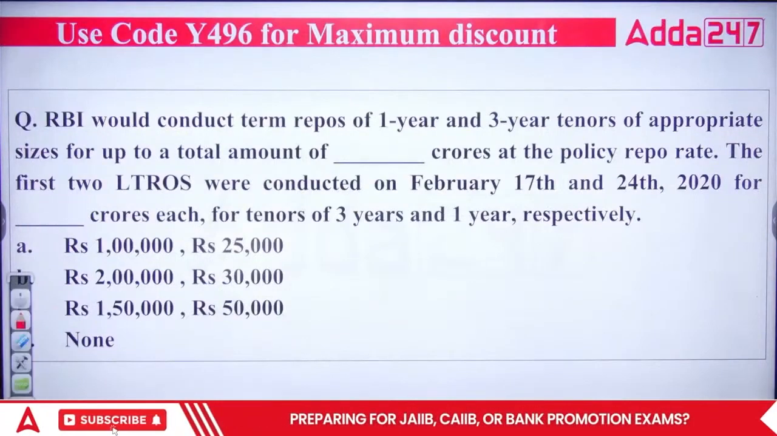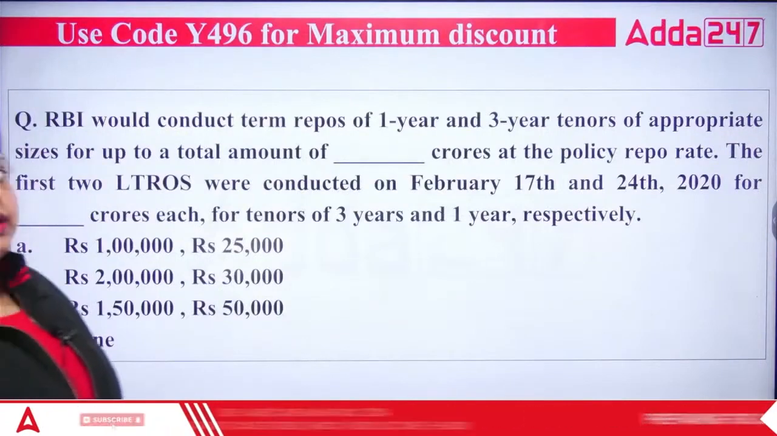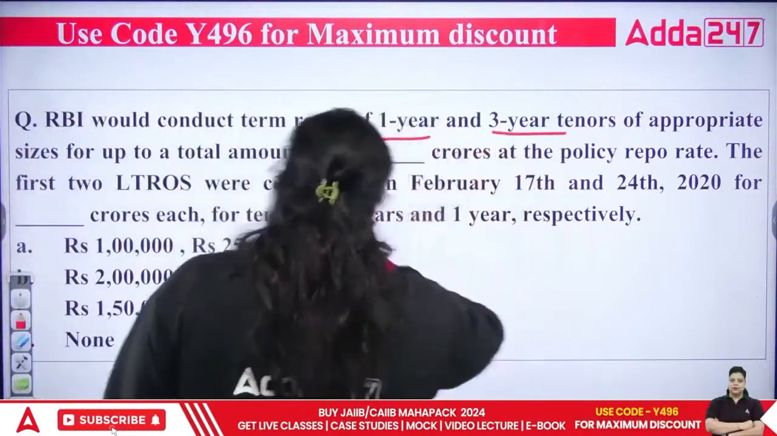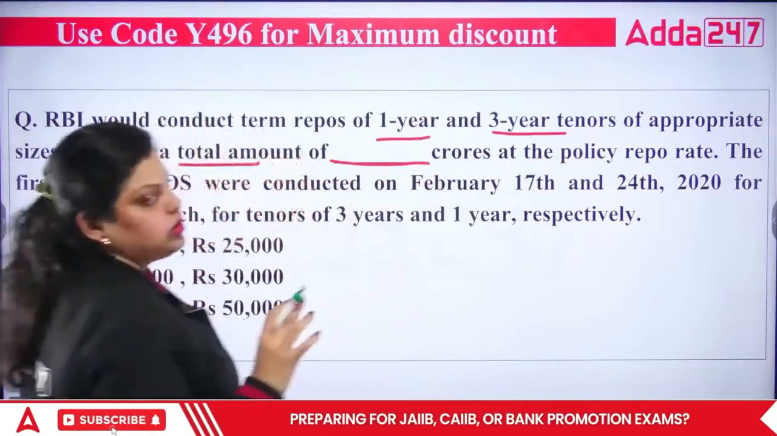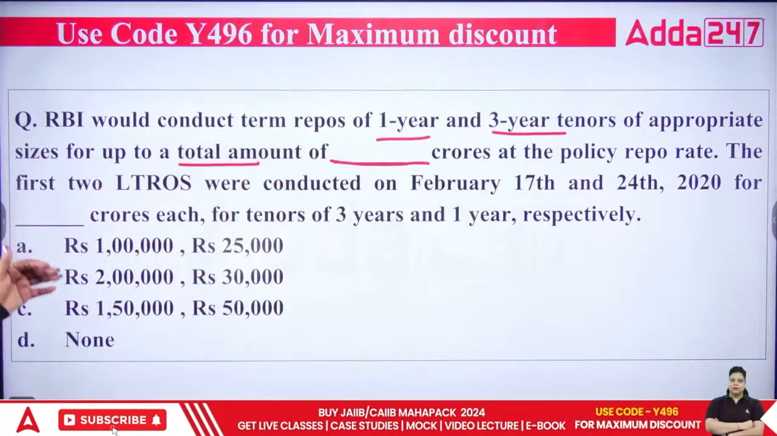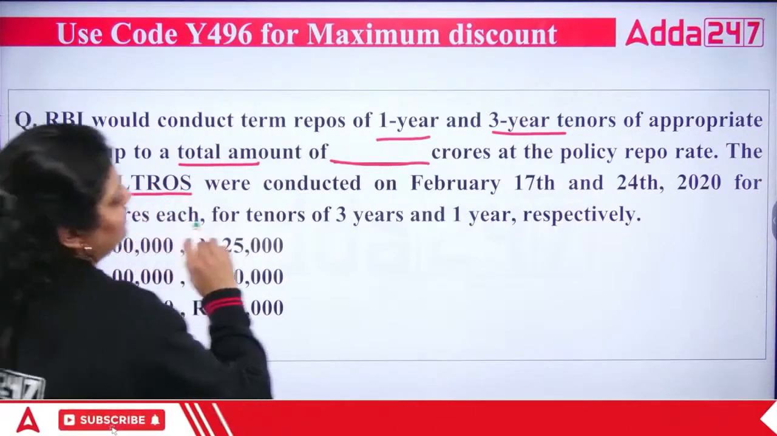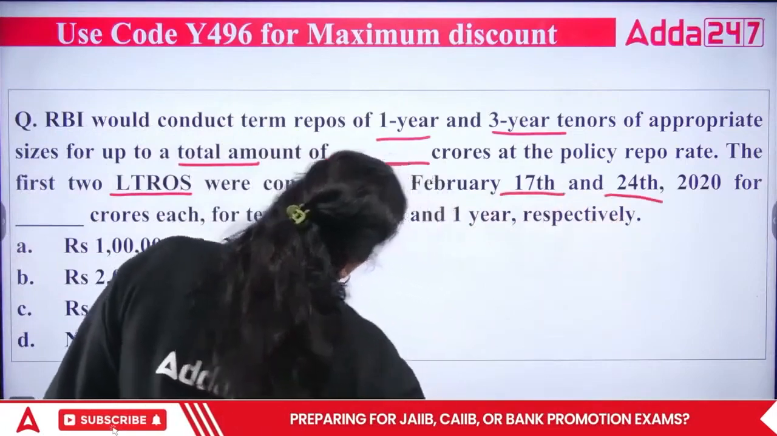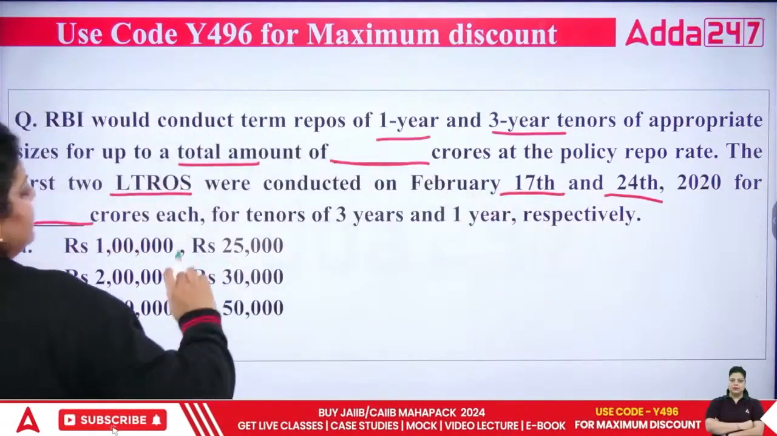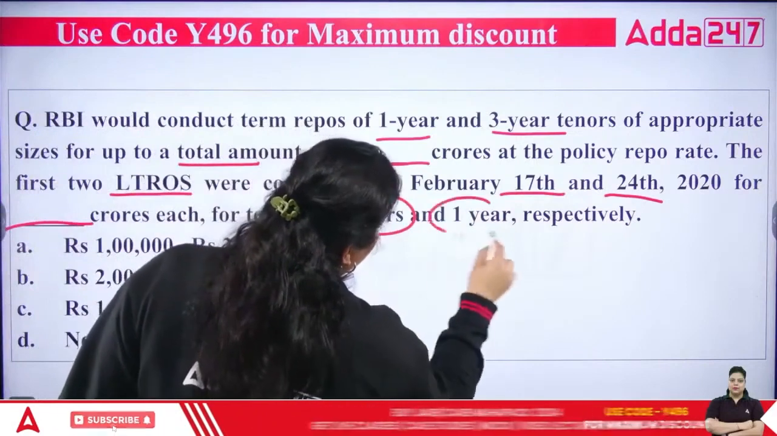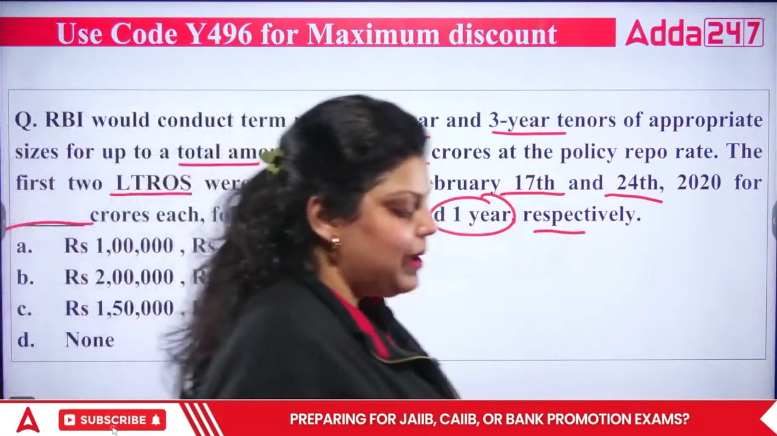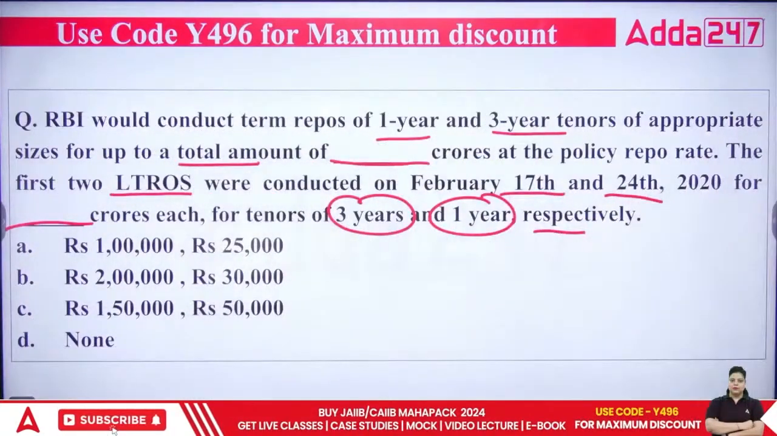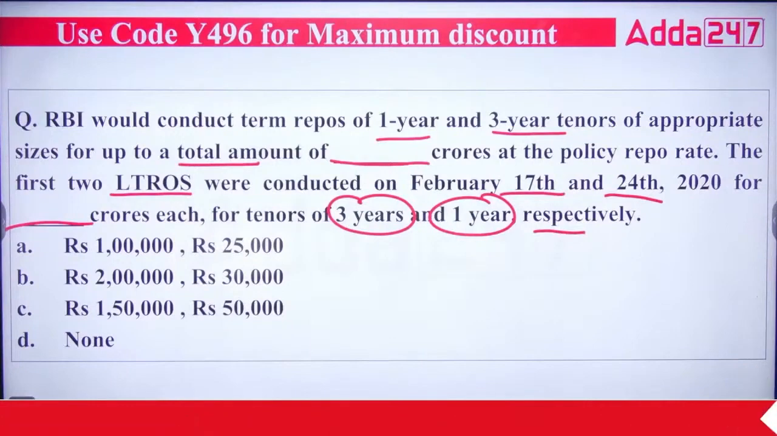The next question is talking about RBI conducting term repo of 1 year and 3-year tenures of appropriate sizes for up to a total amount of dash. How much in crores do you have to answer? 1 crore, 2 crore, 1.5 crore. Then the first two LTROs were conducted on February 17 and 24, 2020 for dash crores each for the tenure of 3 years and 1 year respectively. LTRO was introduced at the time of the pandemic to make sure that the productive sectors get proper liquidity.